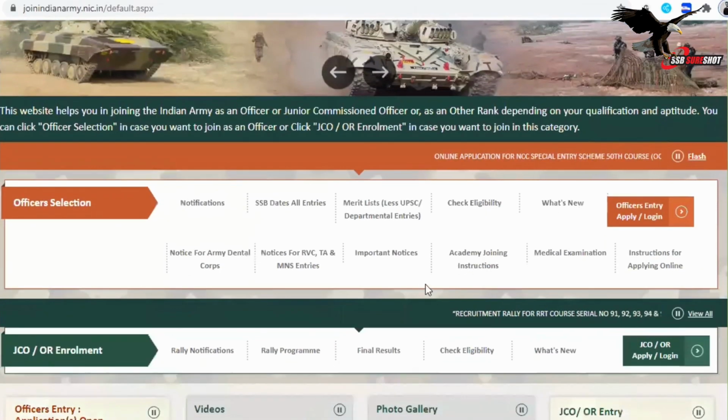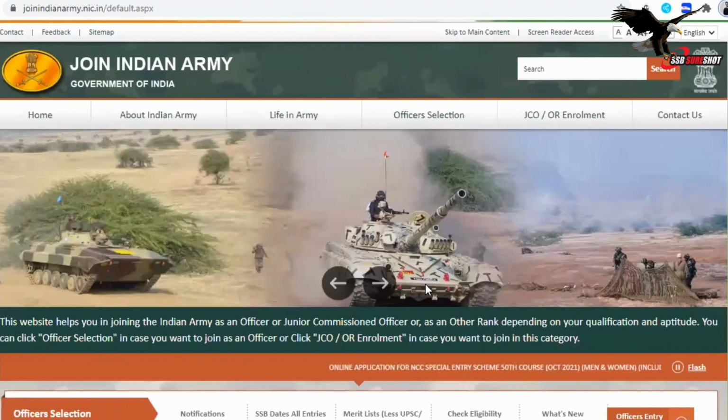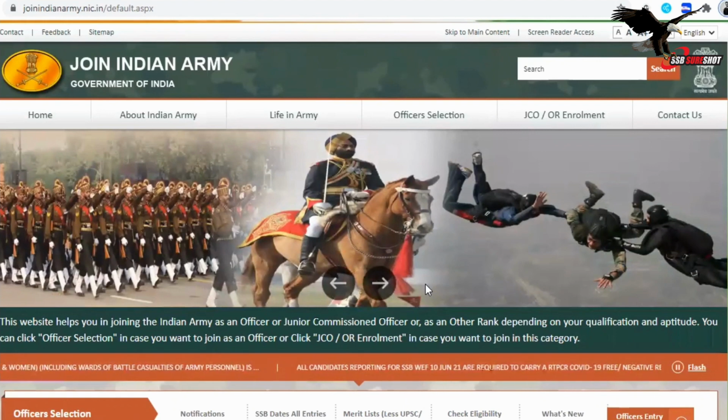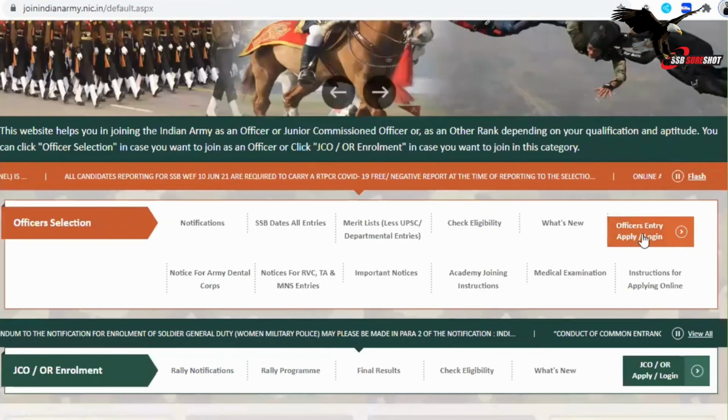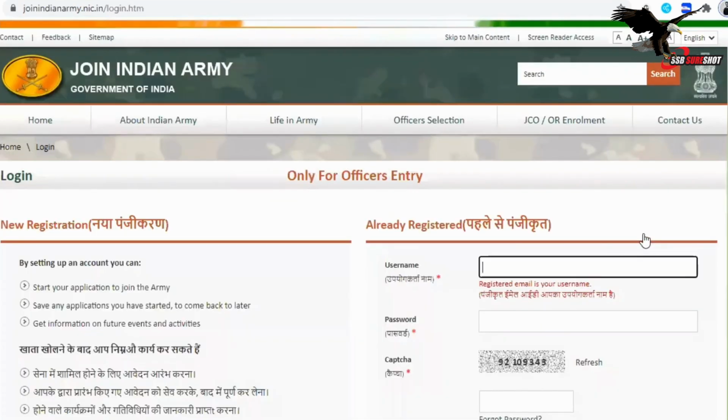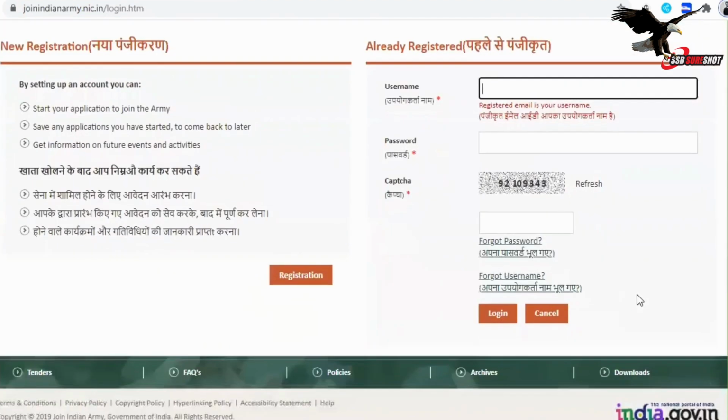Ladies and gentlemen, if you have not registered or are applying for the first time for any courses, for any SSB for this Indian Army, then for the first time you will have to register yourself. So how will you register? You will have to click on officers entry, apply, login. There you can get registered. If you have not registered, here is the registration, from here you can register. If you are already registered, then you will put your username, password and captcha.